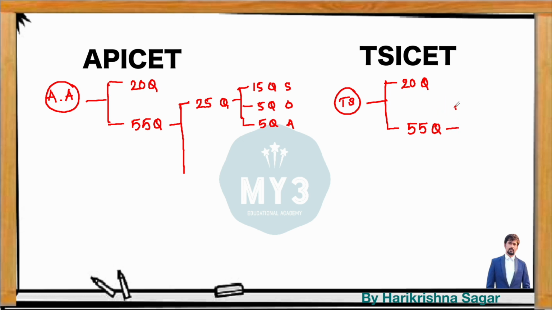But in TSICET, out of 55 questions, 25 questions are given, and in these 25 questions there are 10 questions from series, 10 questions from analogy, and 5 questions from odd man out. So the major difference is the number of questions given. In APICET the series is 15 here, higher weightage for series. That means if you are preparing for the APICET examination, please focus more on series based questions, finding the next term and finding the missing term.